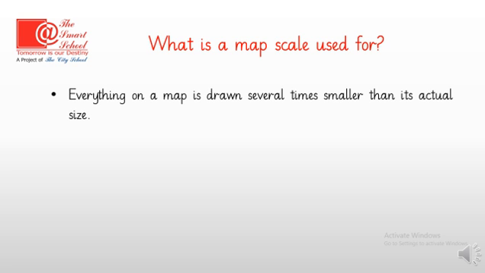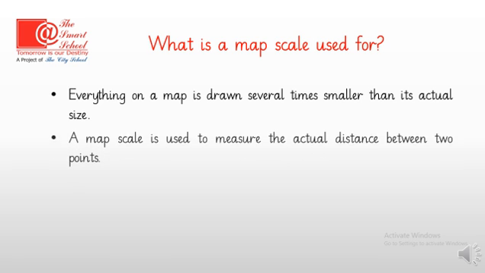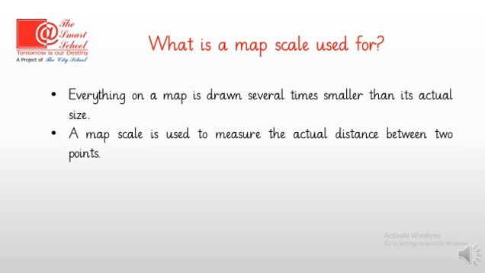Everything on a map is drawn several times smaller than its actual size. Why is it so? Because the earth is so big that we cannot make so big maps. So that is the reason we set a criteria to get an idea of the accurate distance of 2 points given on the map. A map scale is used to measure the actual distance between 2 points.